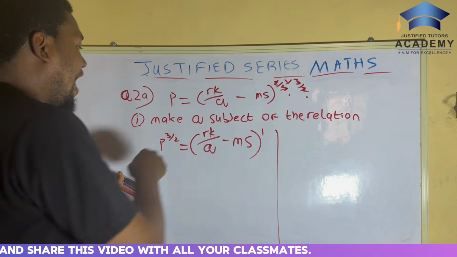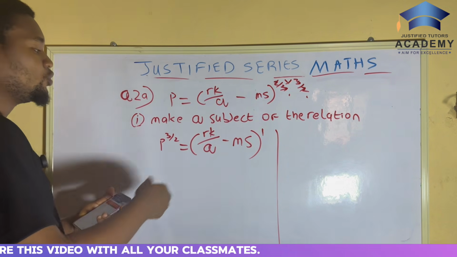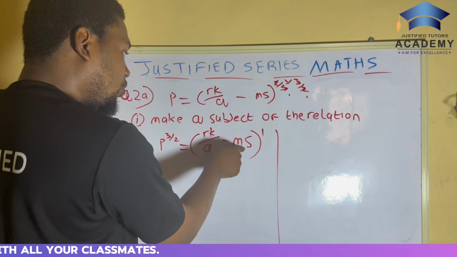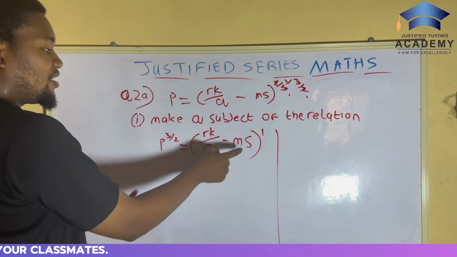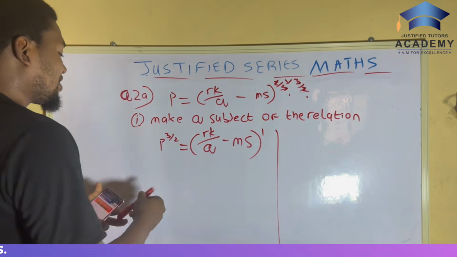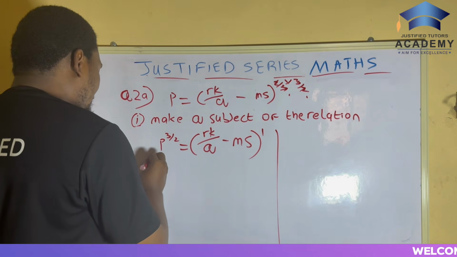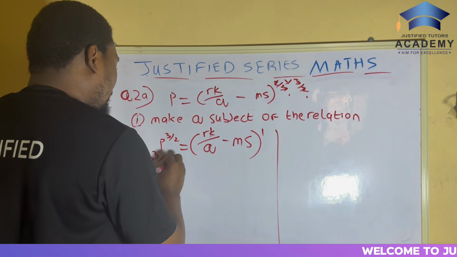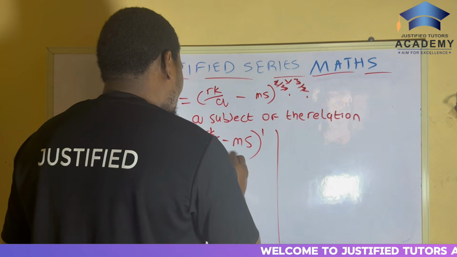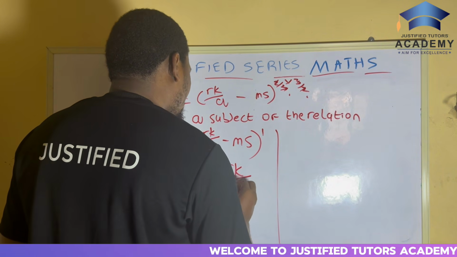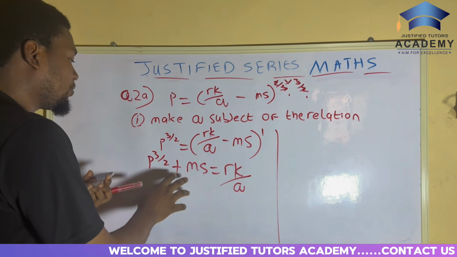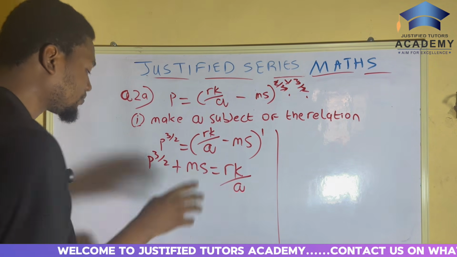So now, after this, the next thing you do is move this one to this side. And what method do you use to move this one to this side? It is collection of like terms. So it will become P 3 over 2 plus MS is equal to RK over Q. Now, we are almost done. P 3 over 2 plus MS equals RK over Q.